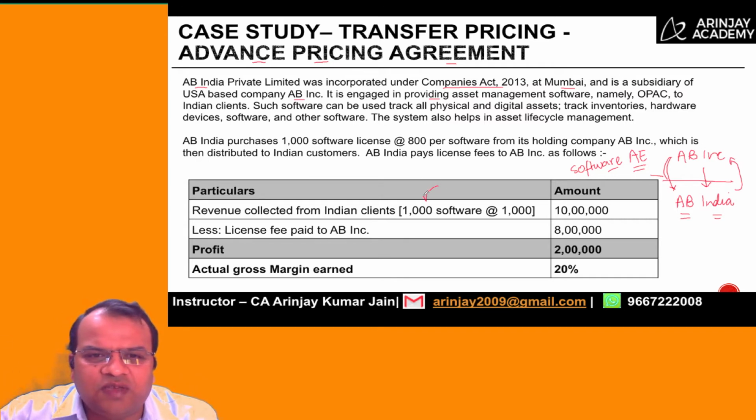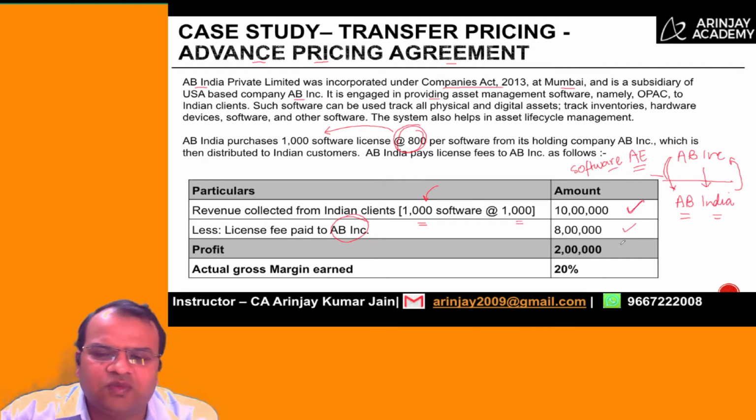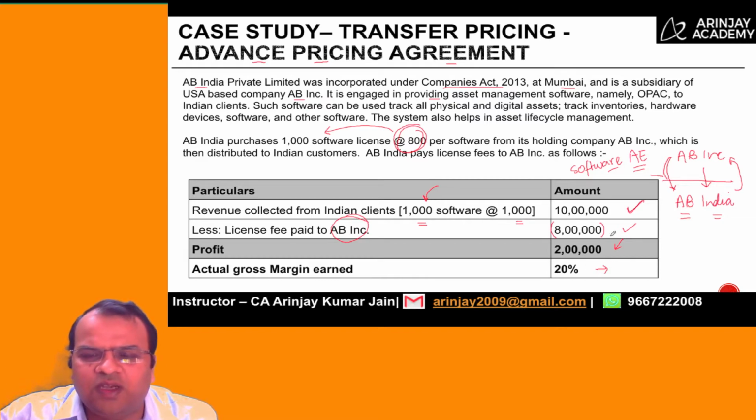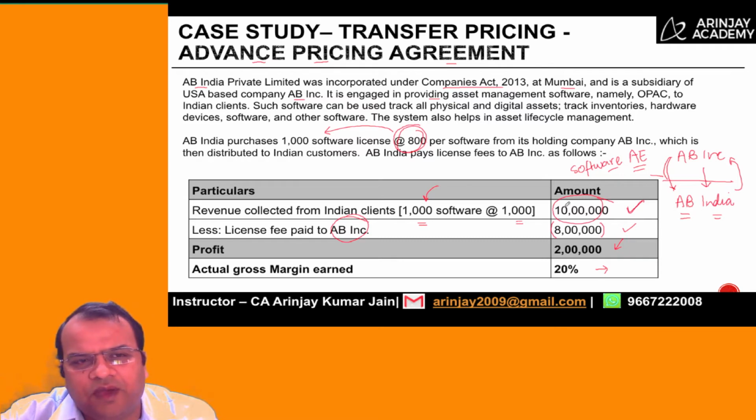So the revenue which has been collected from Indian clients is 1000 software at 1000 rupees, which is 10 lakh rupees. What it has paid is 800 per software, so 800 per software for 1000 software. The price is 8 lakh, what it has paid to AB Inc. If you look at it this way, the profit is 2 lakh, 10 lakh minus 8 lakh, and the gross margin which has been earned is actually 20% of the revenue. Right? So this is what the understanding is.